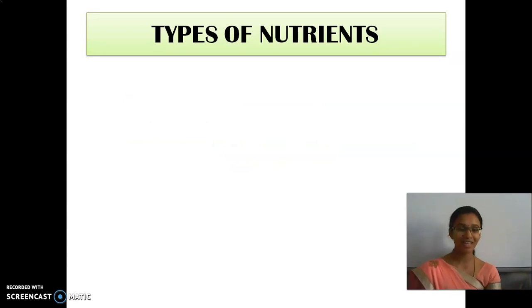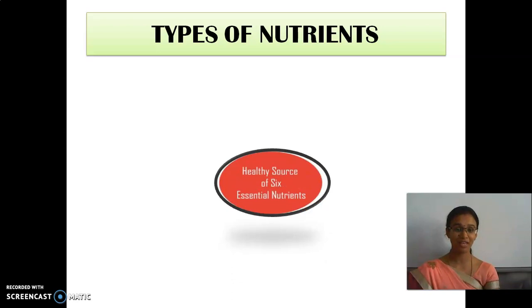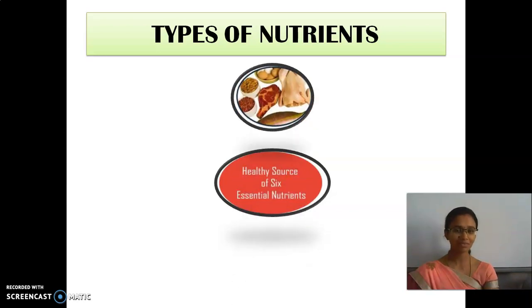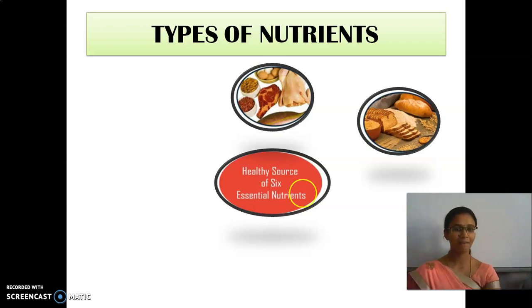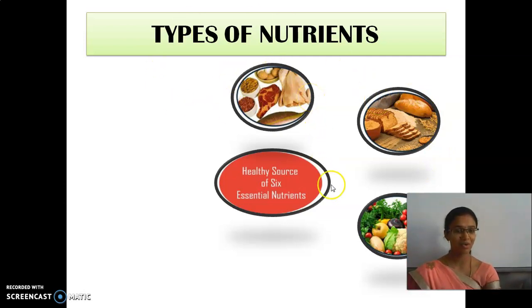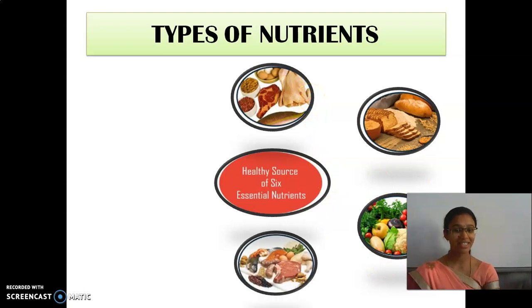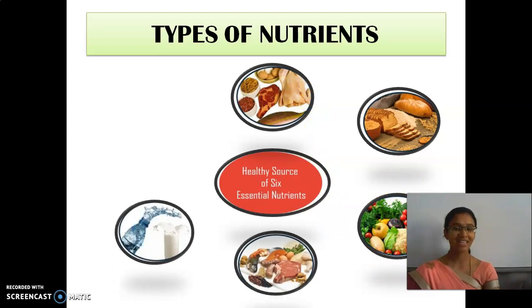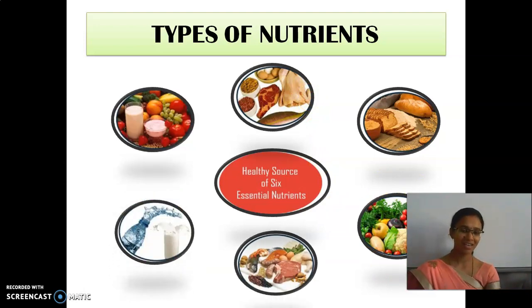So, types of nutrients. Basically there are 6 types of nutrients. Now you are going to tell me one by one. What is the first one? Carbohydrates. Proteins. Vitamins. Minerals. Water. And one more, fibers.